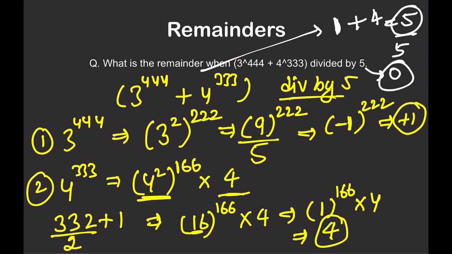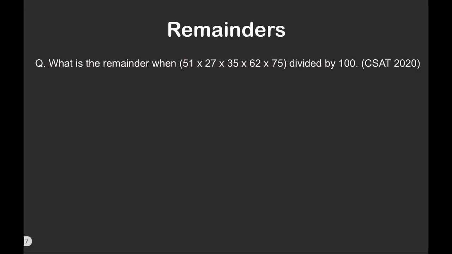We have solved separately for 3 raised to power 444, that is negative remainder, and 4 raised to power 333, that is positive remainder, and we were trying to find remainder as 1. And this is how we solved it. I hope this is okay.